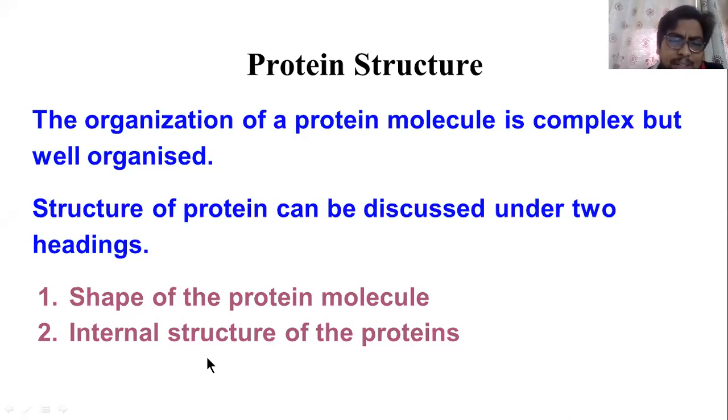So that will be internal structure. So in the protein, what components are there, what type of bond is present, what are the types of structures, the chemical structure present inside protein. These are the things that will come in the internal structure. So I explain it in two headings: one is shape of the protein, another one is internal structure of the protein.